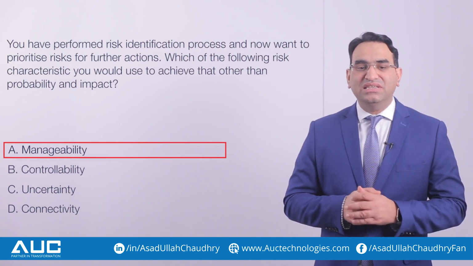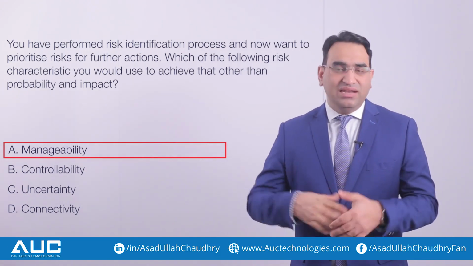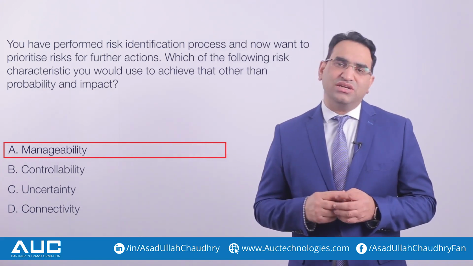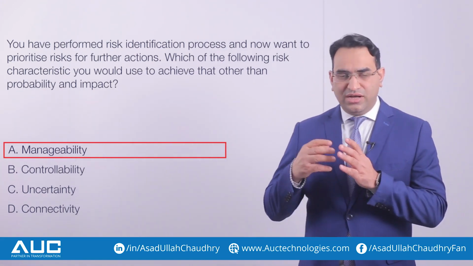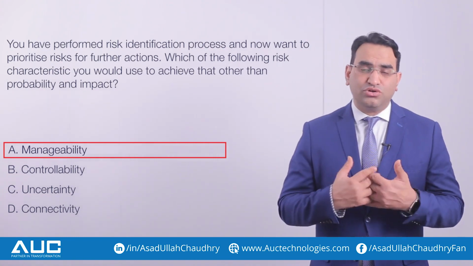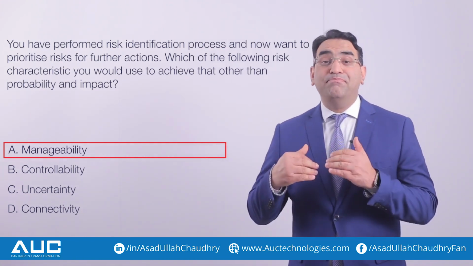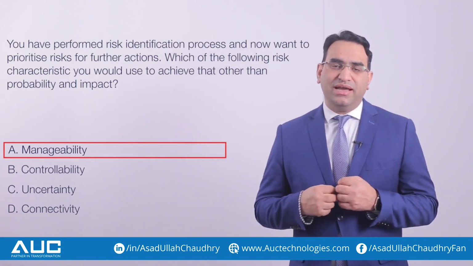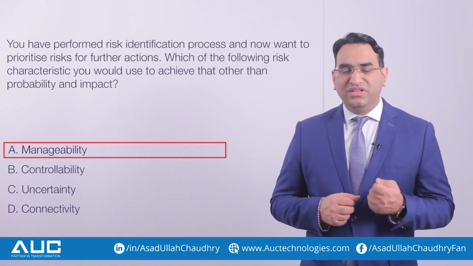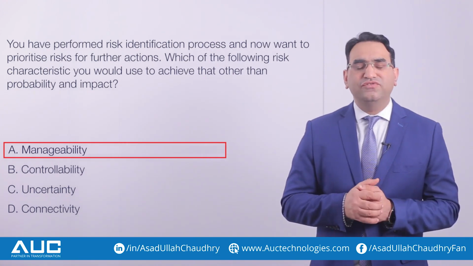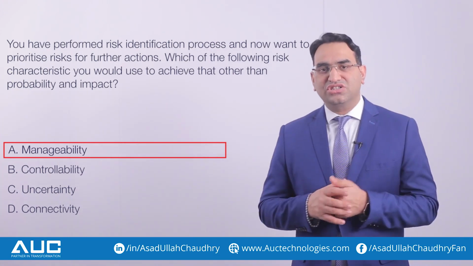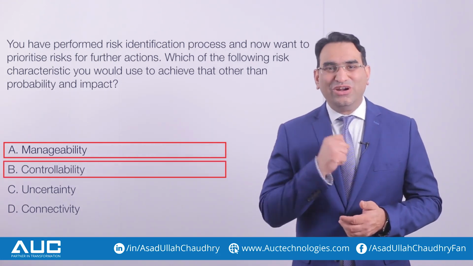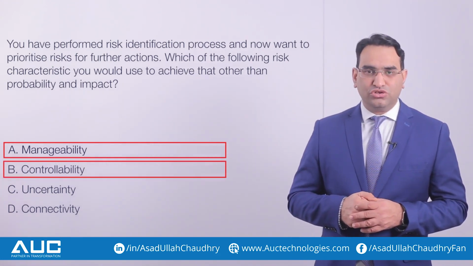Option B says controllability. Like manageability, controllability is also one of the characteristics of a risk: how controllable it is for the risk owner to control the impact or outcome of a risk. So how easily can an organization handle the outcome of the risk impact. It is one of the characteristics of a risk, and it will help us to prioritize our risk. So again, it is not the right answer for this question.